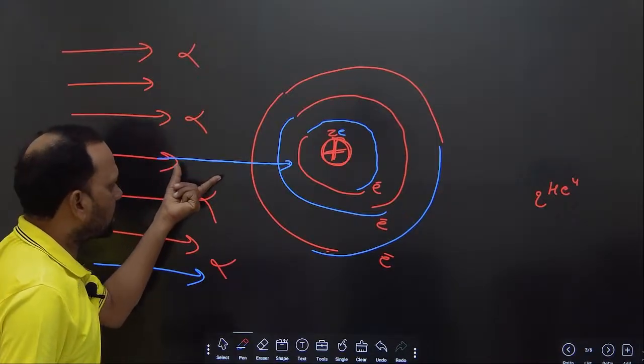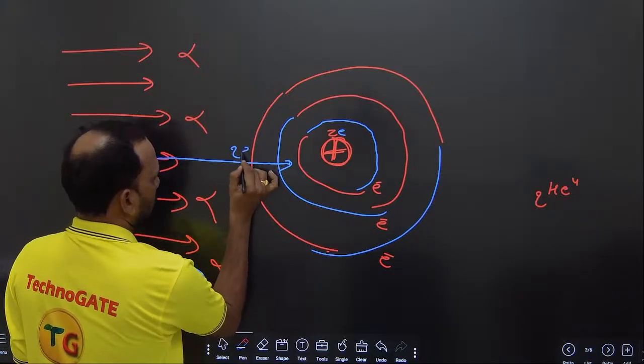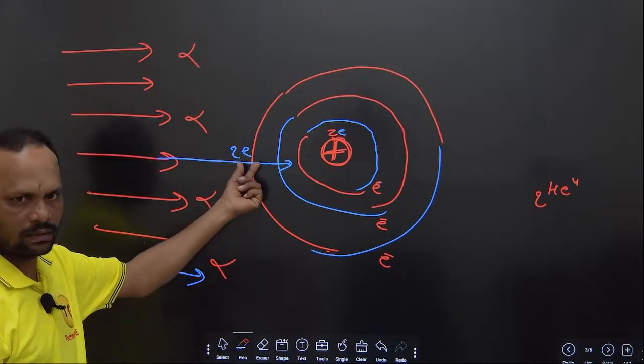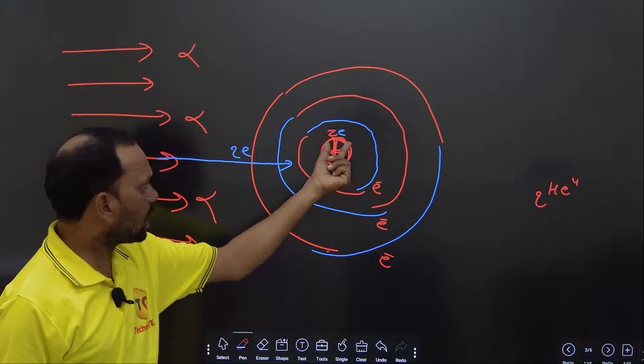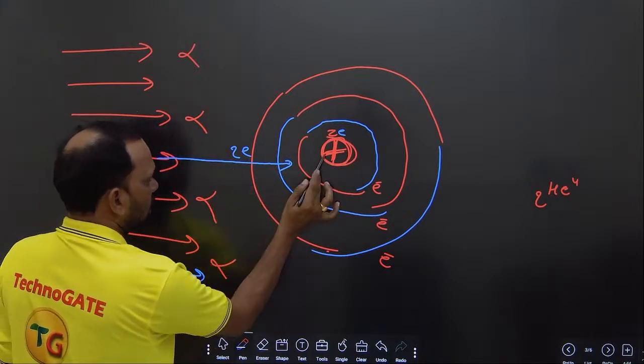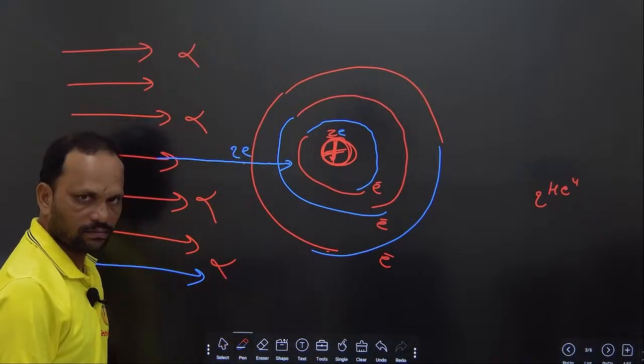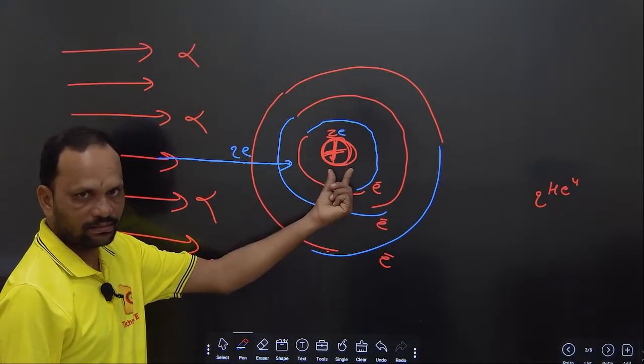Whenever these alpha particles come towards the nucleus, which has some particular atomic number and a positive charge, this positive charge repels the alpha particle with some particular energy.